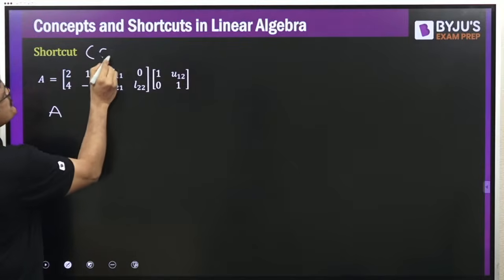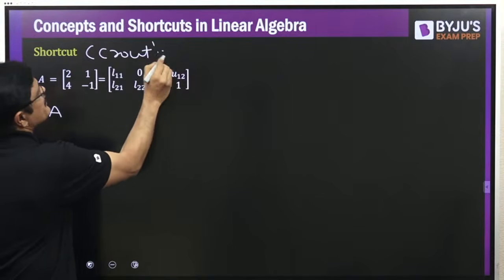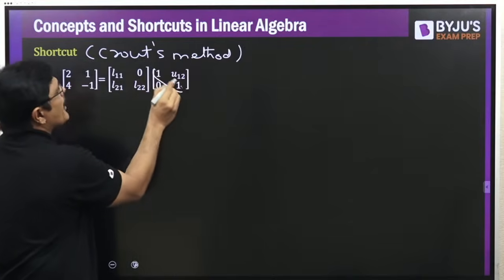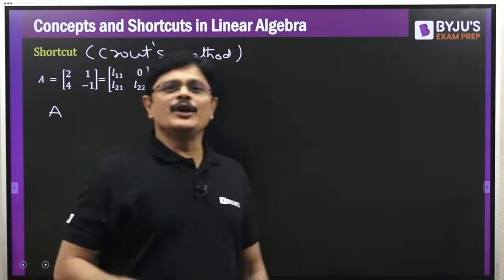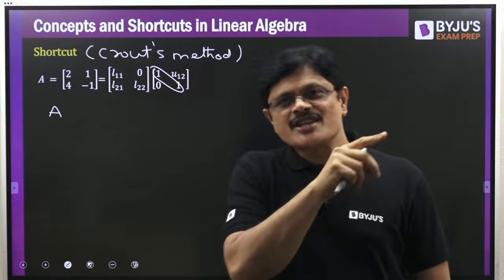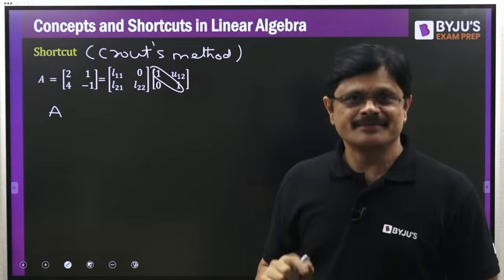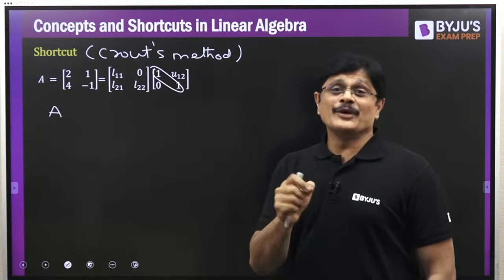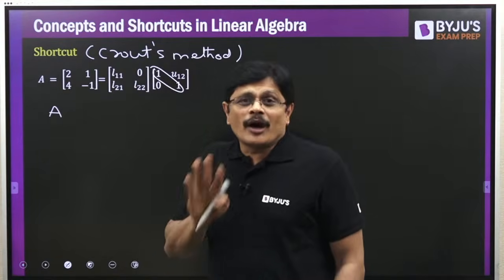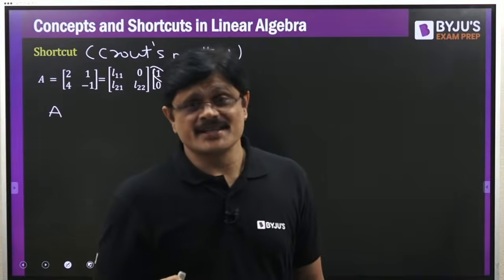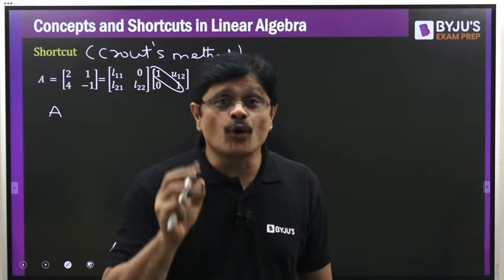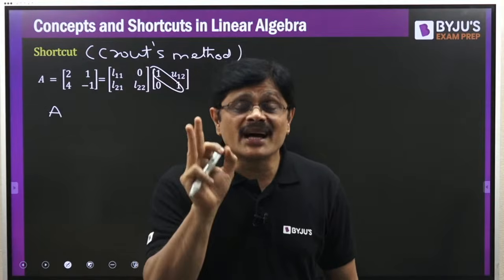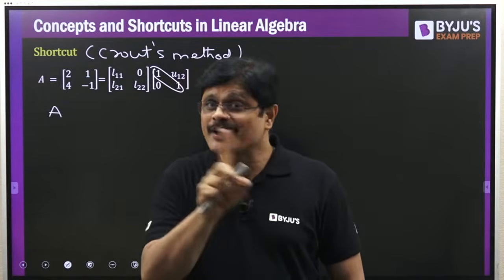Now this is Crout's method. See, Crout's method means the main diagonal of the upper triangular matrix is 1. Doolittle method means the main diagonal elements of the lower triangular matrix are 1. That also we can do. First we learn this, then we will go for that. Within no time you will write the answer, sir. What is required? Simple row operations. And what type of row operation? Only the third type of row operation is allowed.